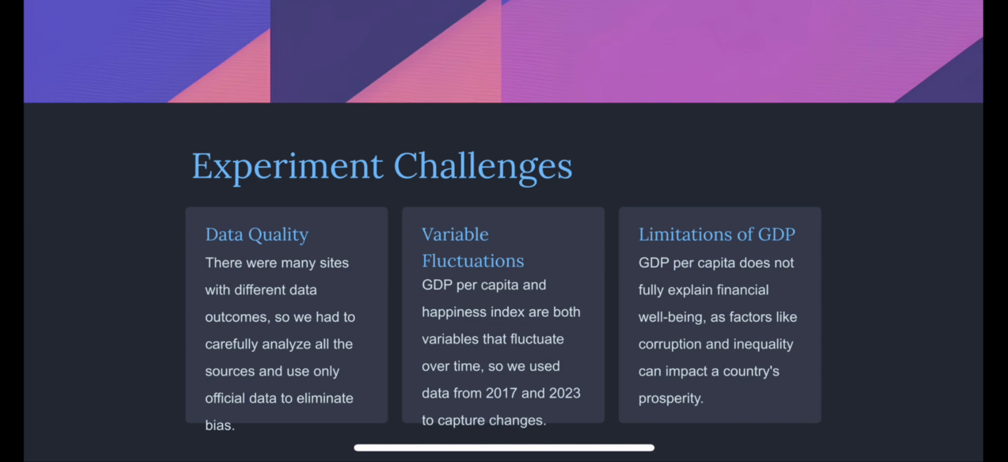The second challenge we faced was variable fluctuations. GDP per capita and happiness index are both variables that fluctuate over time, so we used data from 2017 and 2023 to capture changes in those variables. The third challenge was limitations of GDP. What we mean by that is that GDP per capita does not fully explain the financial well-being of its residents. For example, factors like corruption and inequality can impact a country's prosperity.